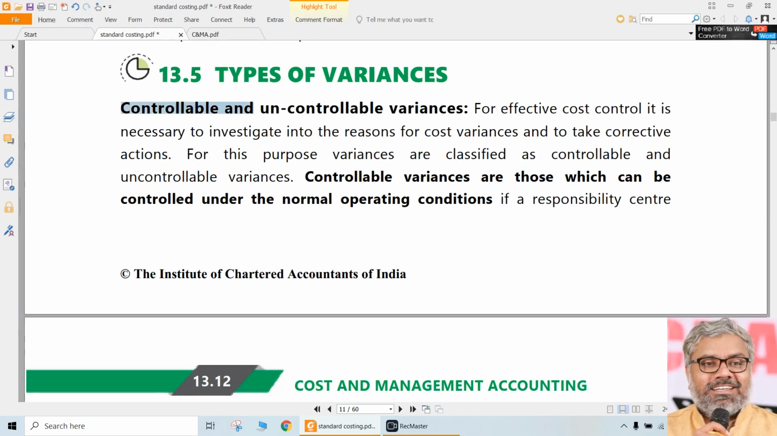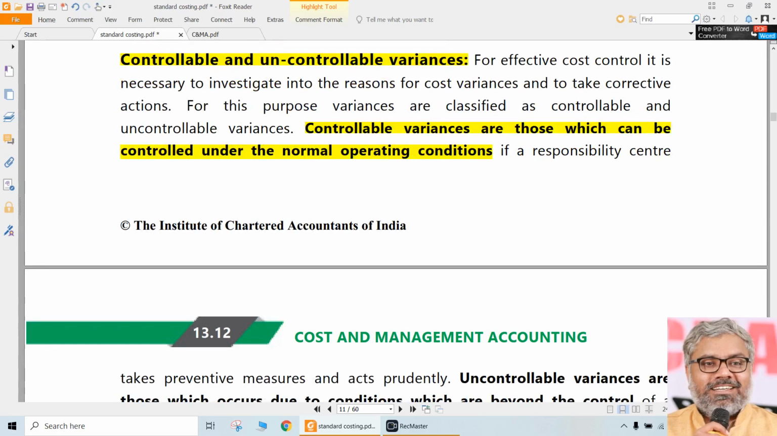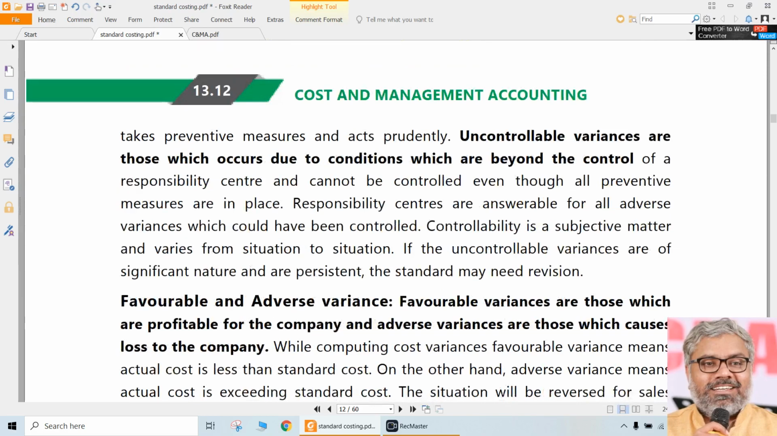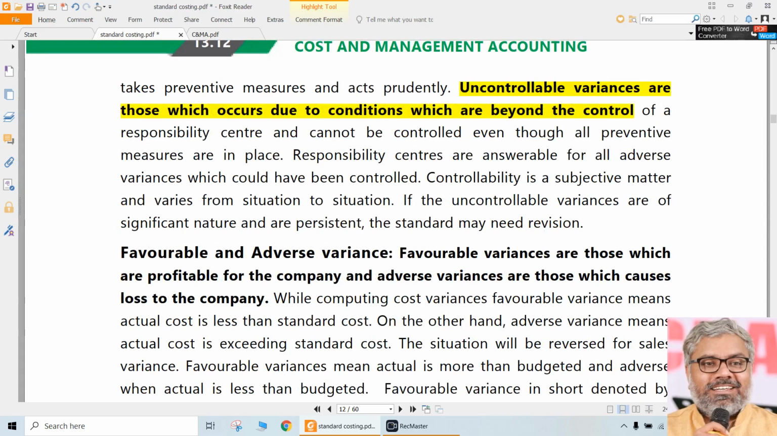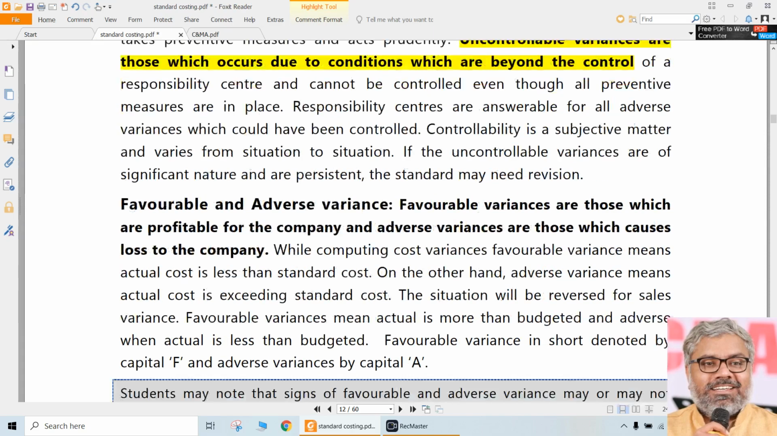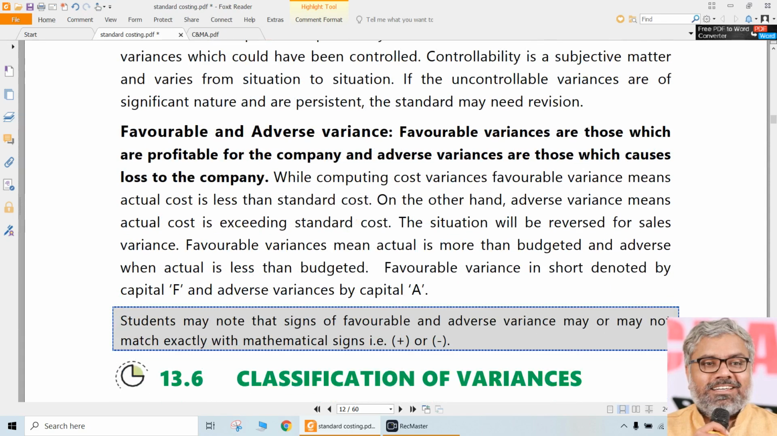But on a broader basis, how can the variances be classified? Controllable and uncontrollable. A broad classification, definitely. The name itself indicates what controllable variances are: those which can be controlled under normal operating conditions. Uncontrollable means those which are beyond the control of a responsibility center, which are not in our hand, which are beyond the control of the manager whose performance we are evaluating. So that is controllable and uncontrollable, which we already know. But the other classification is favorable. This is used definitely in problem solving also.